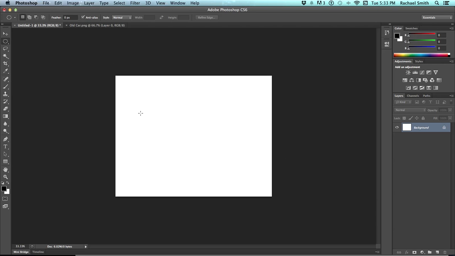But yeah, so that's my pro tip on cool transforming tricks. Command J to duplicate your layer, Command T to transform, and then after you make that initial transform, hold down Command Option Shift and hit T as many times as you want.